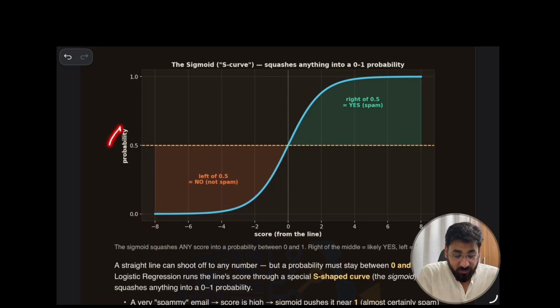And you can see this probability: the y-axis is the probability and the x-axis is the score of the line.